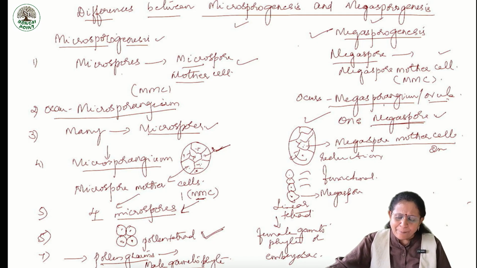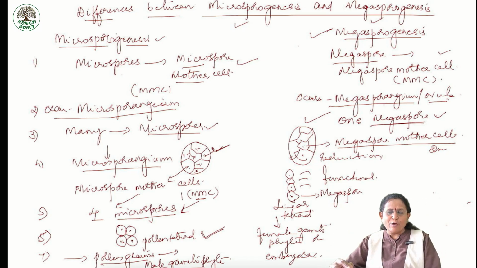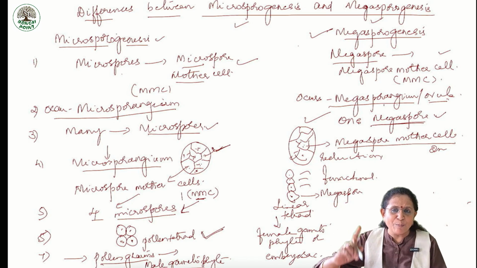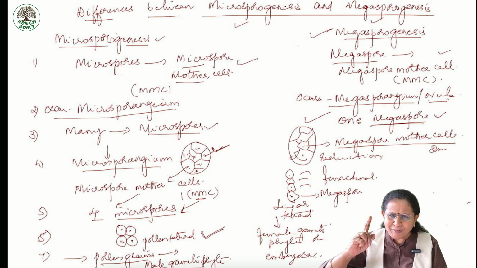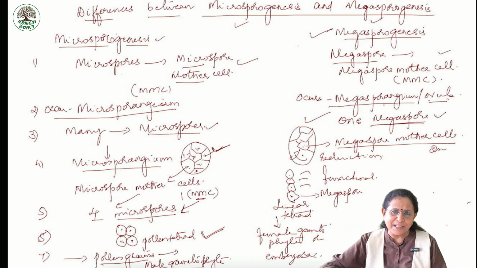On the other hand, passing on to megasporangium, only one megaspore is formed, and this megaspore is formed from what I said, megaspore mother cell. Why? Only one cell in the nucellus gets differentiated into functional megaspore mother cell. I'm not going fast. I've already told you. I'm just telling you the differences. You have to go through the explanation before you listen to this topic.